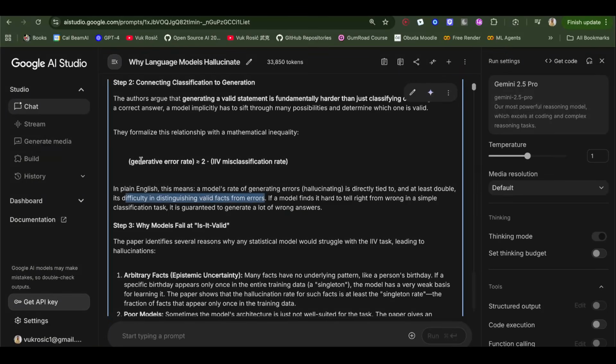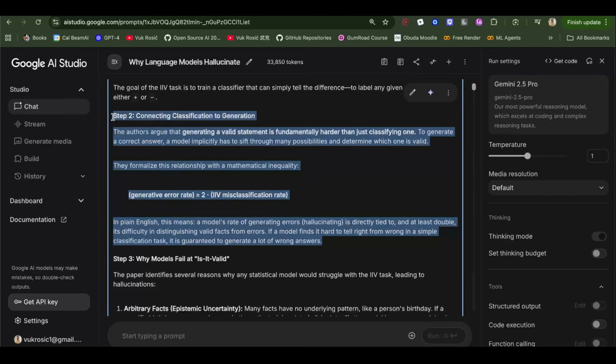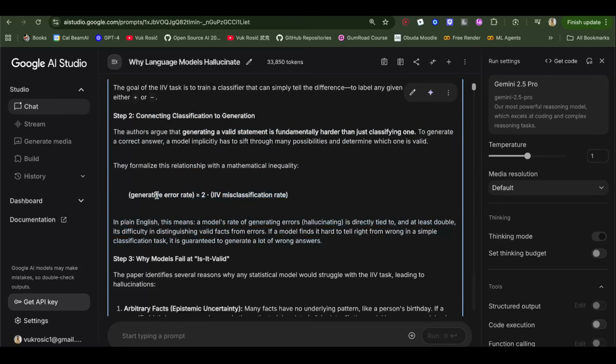They also have a formula for that, which is crazy. They say that it's 2 times more difficult not to generate hallucinations than to judge them, to know which one is a hallucination and which one is true. And this was a simple experiment where they figured this out.